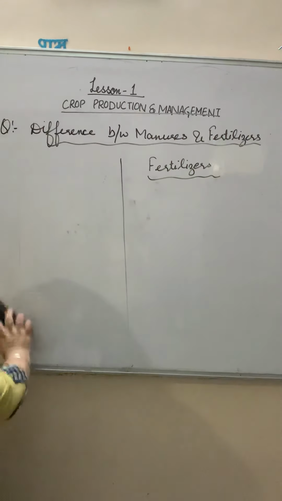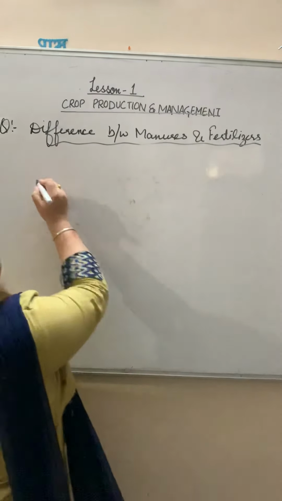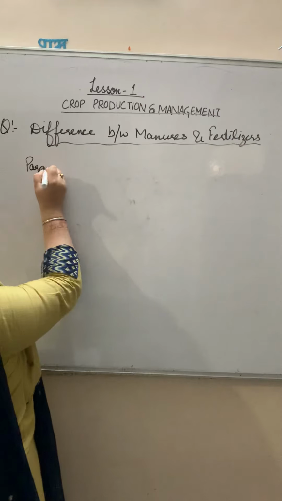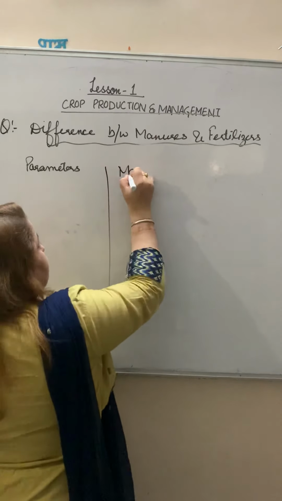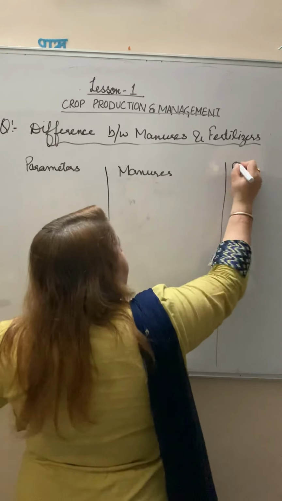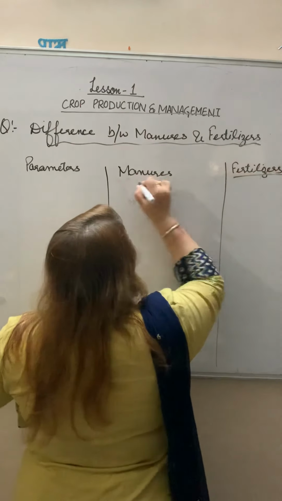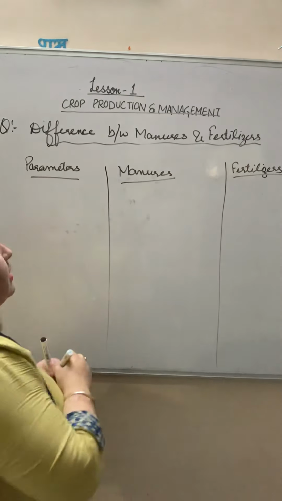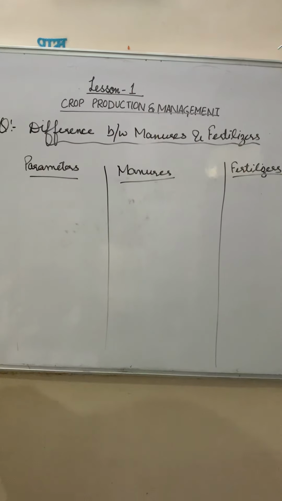I am just writing it over there, might be it's not visible. Parameters, manures and fertilizers, right? Now what are the main differences between the manures and fertilizers?